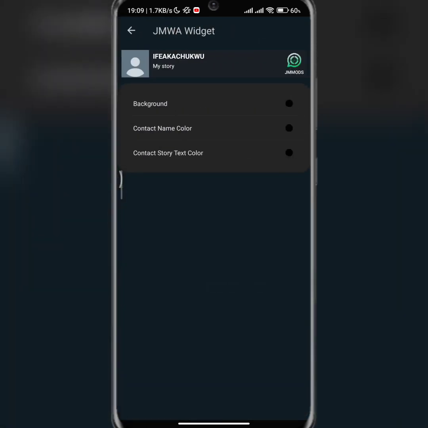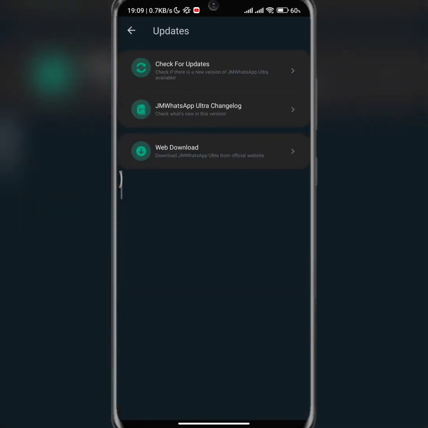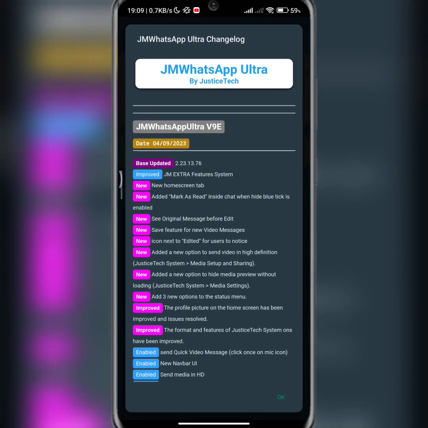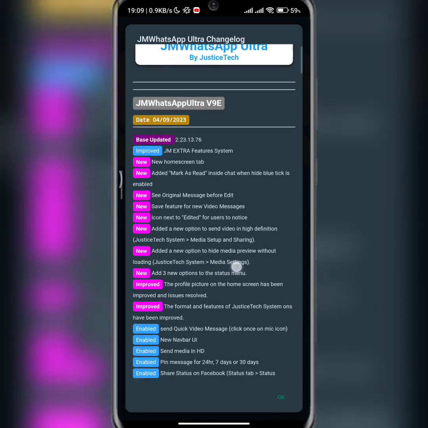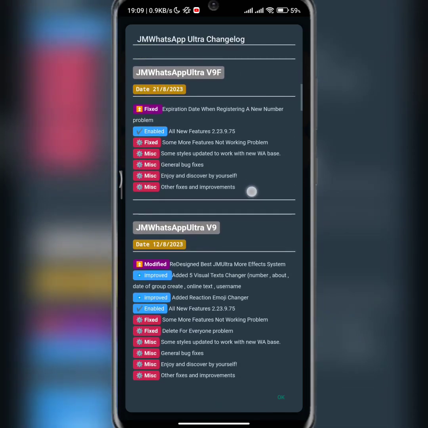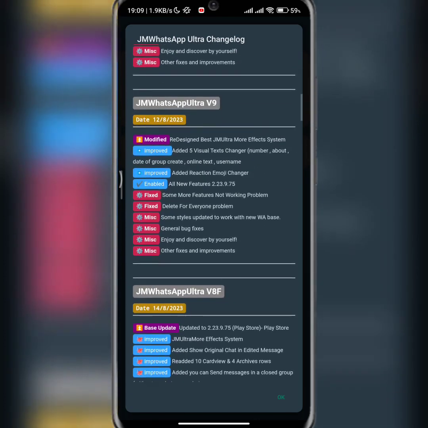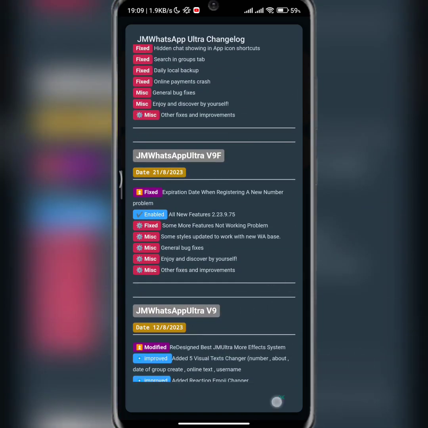Okay, so here is the widget. You can do some things with that one as well. If you want to check for an update of JM, you can do that here. For instance, if you click on this and nothing pops up, it means your JM WhatsApp Ultra is updated. Now this is the change log. This particular version 9E was released on the 4th of September 2023, which is this month and this year. Here is version 9, then version 8, and so on and so forth. So that's the change log.